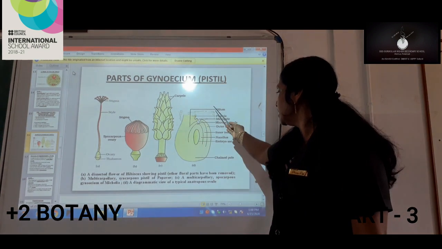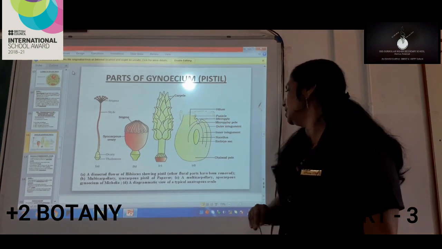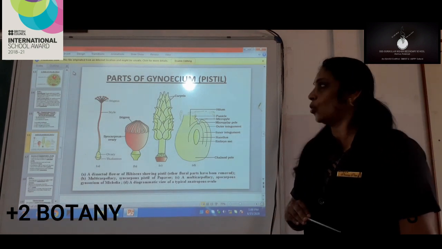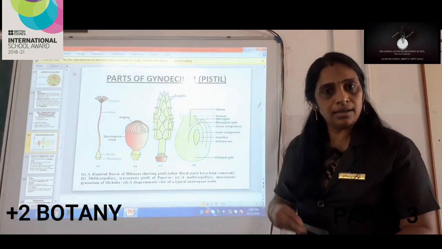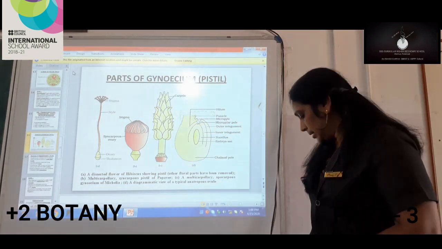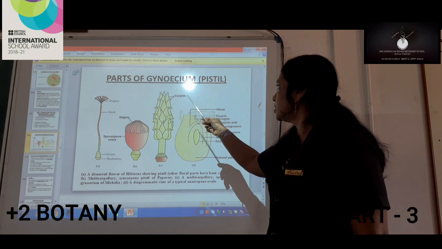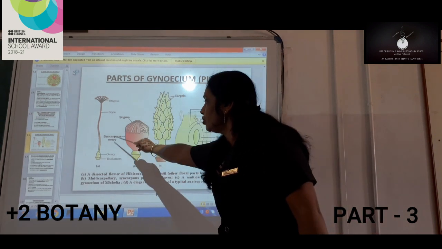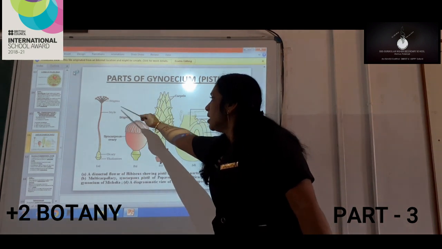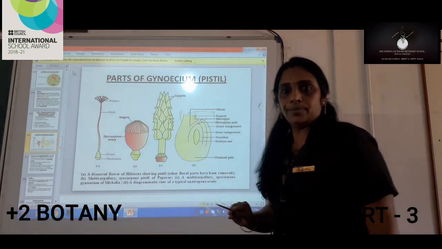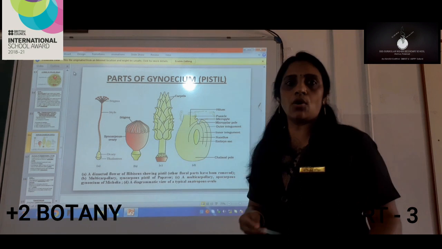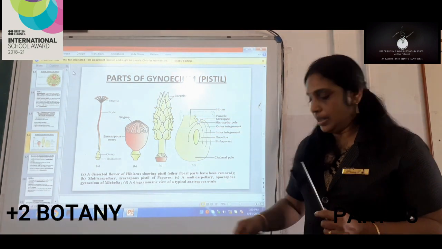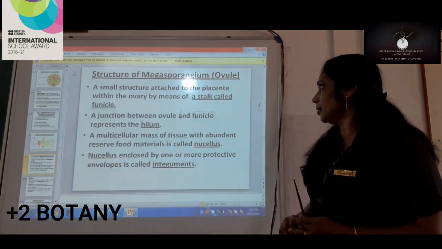Next, we can see a diagrammatic view of a typical anatropous ovule, whose structure we will study in detail in a later class. So this is about the parts, and this is the main thing you have to focus on now: stigma, style and ovary. Multicarpellary as well as apocarpous and syncarpous, all these things you have studied in your plus one class.